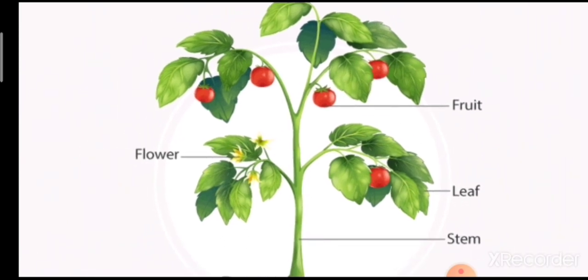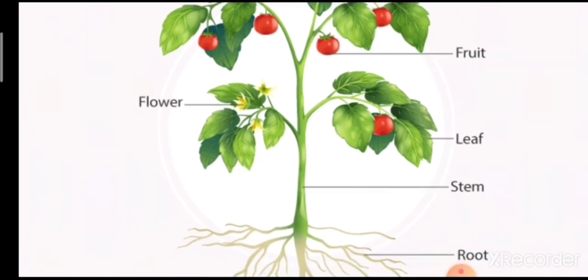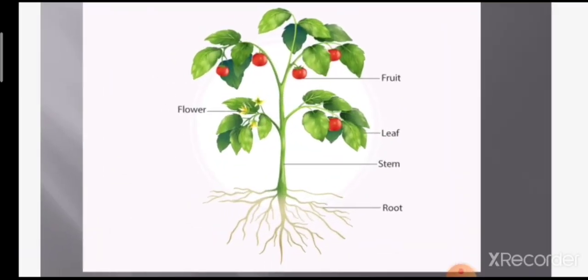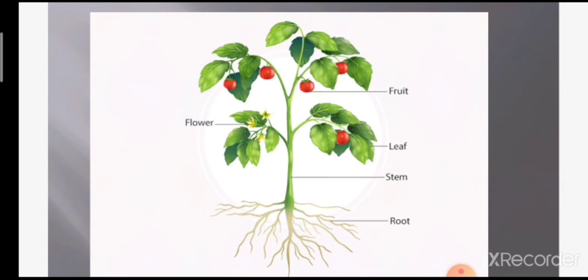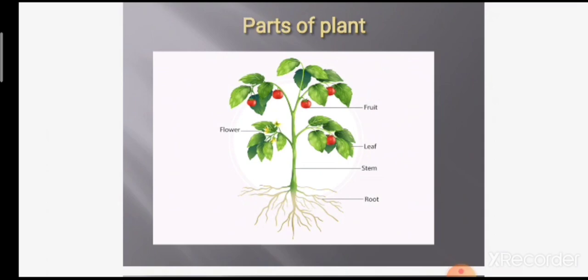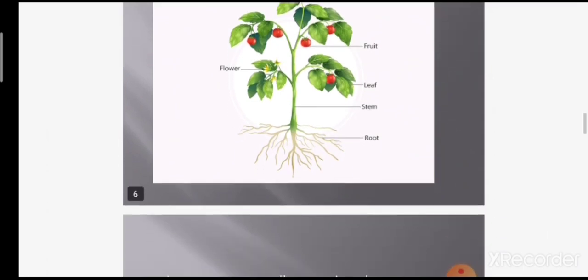Then flower can be any color. The stem can be brown or green, right? Parts of the plant means a plant has root, stem, leaf, fruit, flower. This is the picture of your plant with its parts.